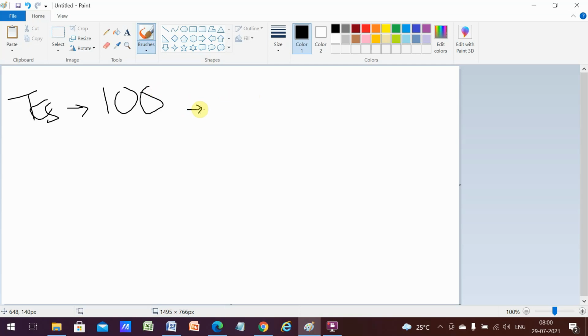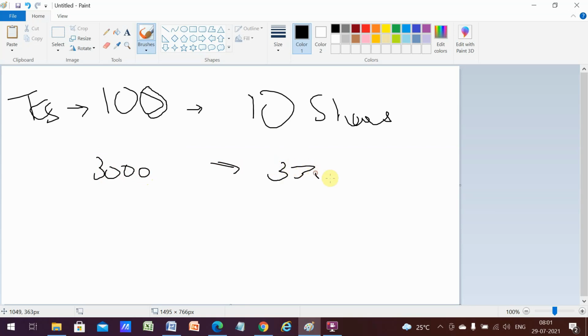So in a buyback, if the total number of shares were 100, the company says I am going to buy back 10 shares at a particular cost. Let's say TCS is trading at 3000. They'll say I am going to buy back these 10 shares at 3300 or thereabouts.